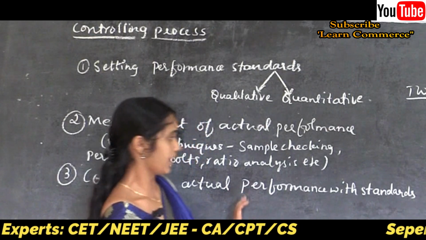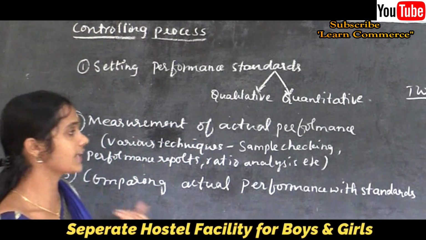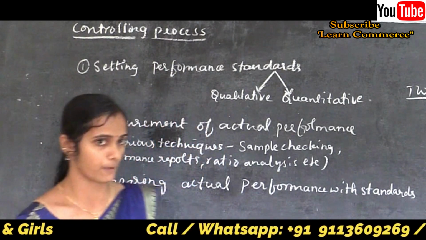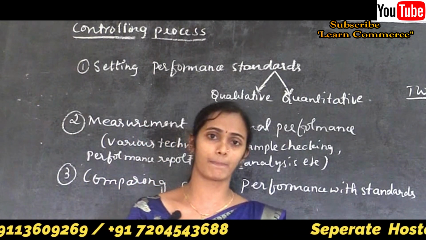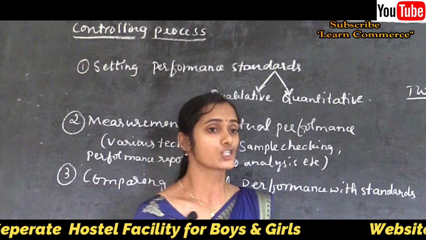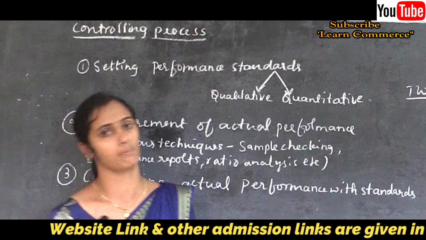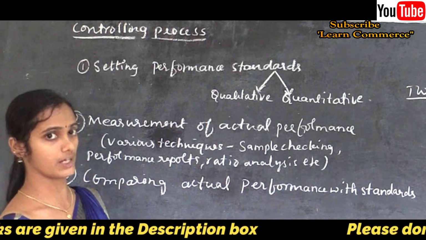But if the organization is large and producing a large quantity, then checking each and every unit is not possible, right? So there the large organization can choose the sample checking method to evaluate the quality standard of the products.